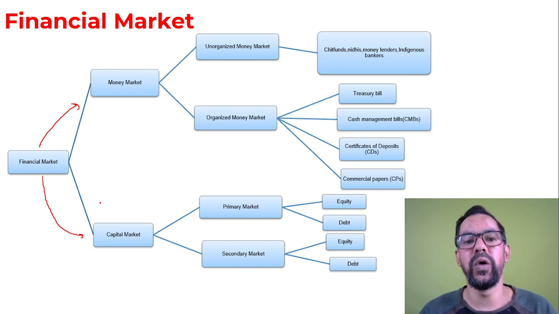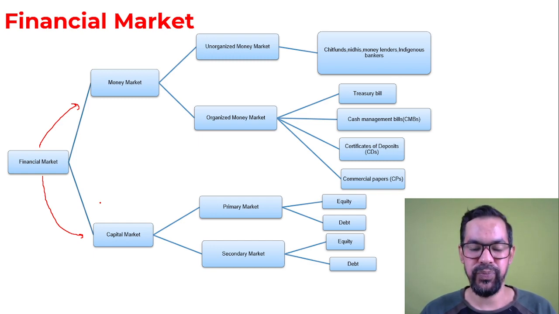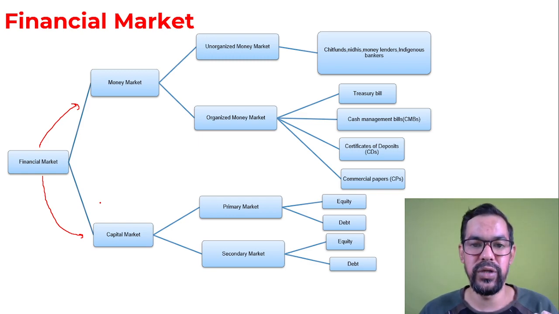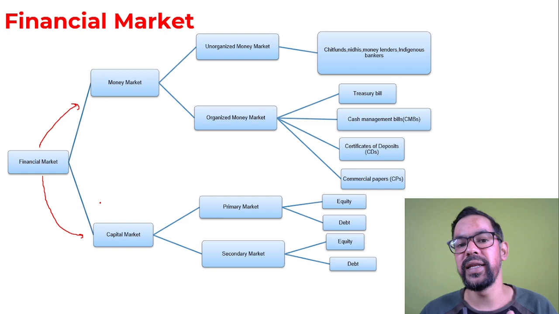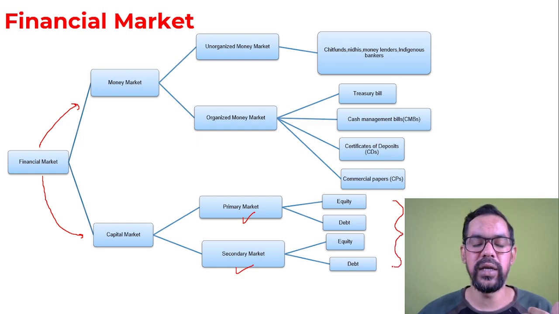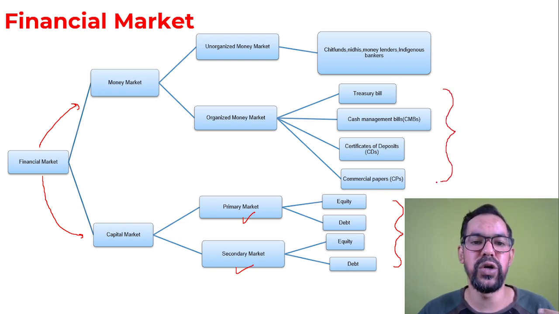Any borrower, it can be government of India, any corporate house or any investor. In money market, the instruments are generally for short term duration, which means less than 1 year, and in capital market we have instruments for long term duration, right? We already covered what is primary market, what is secondary market, what are equity, debt, mutual funds, different types of bonds, different types of mutual funds. Now we'll talk about money market and the various instruments of money market here.